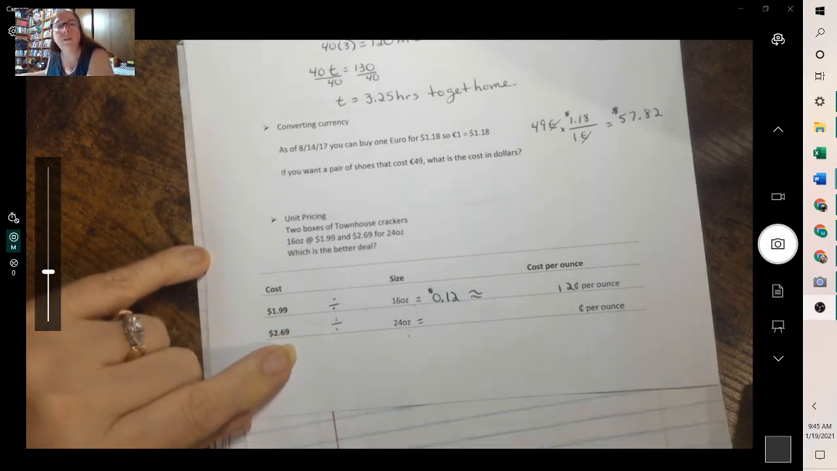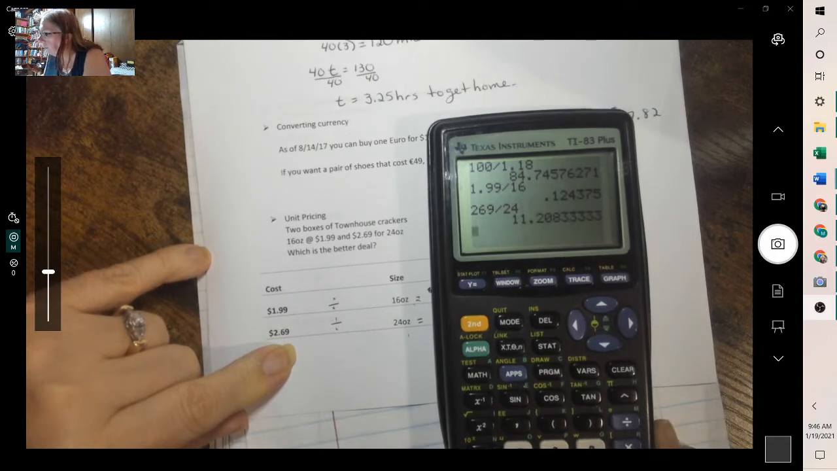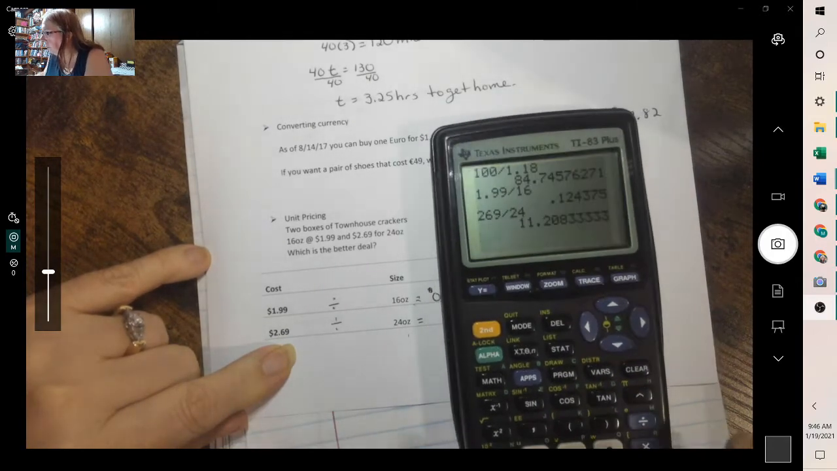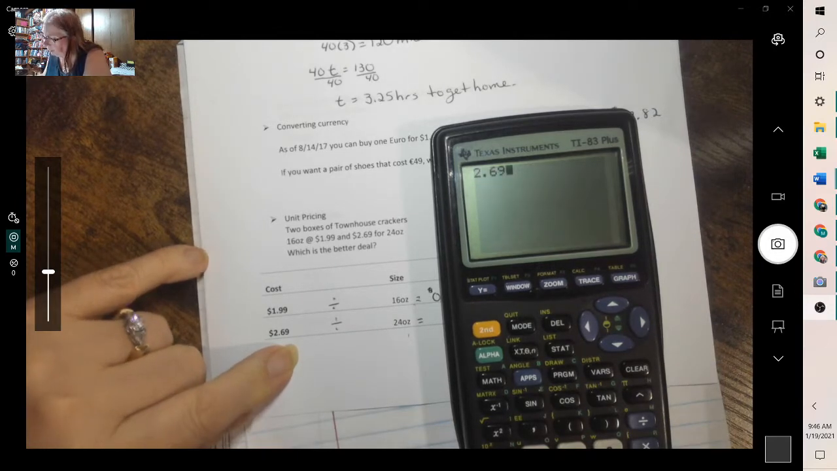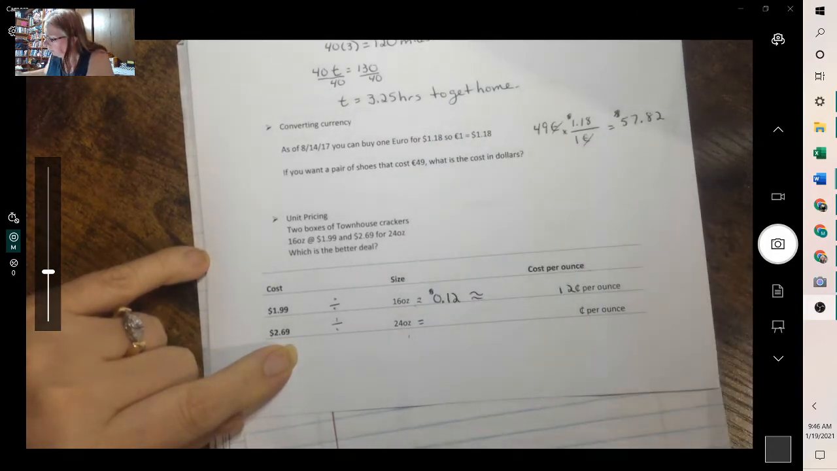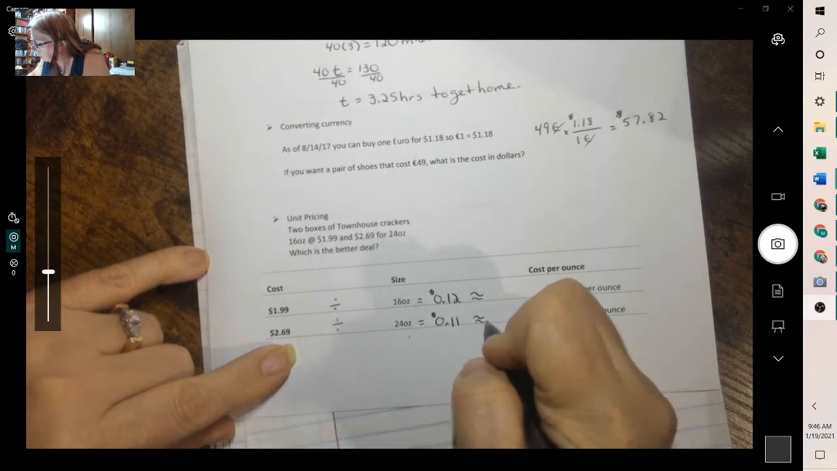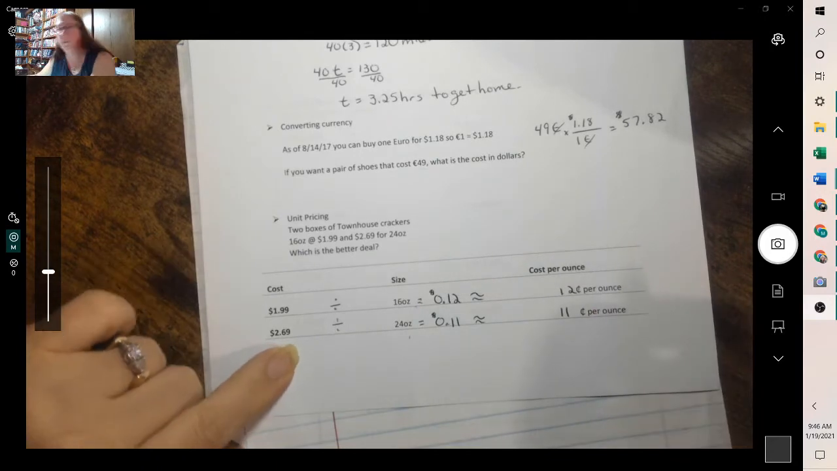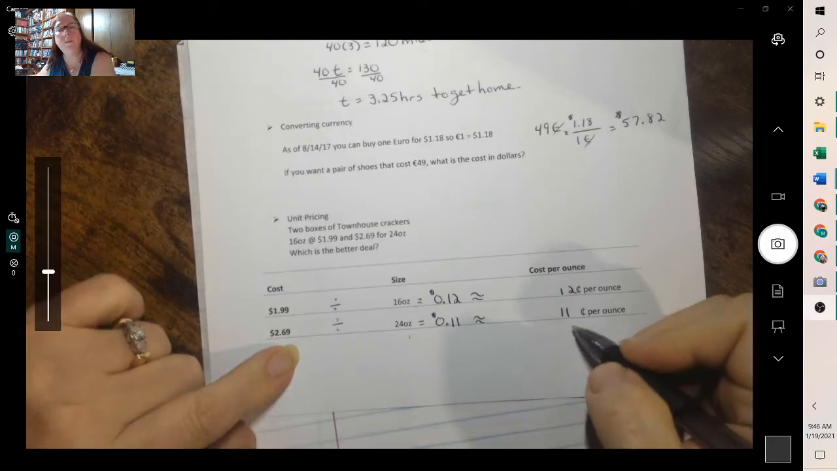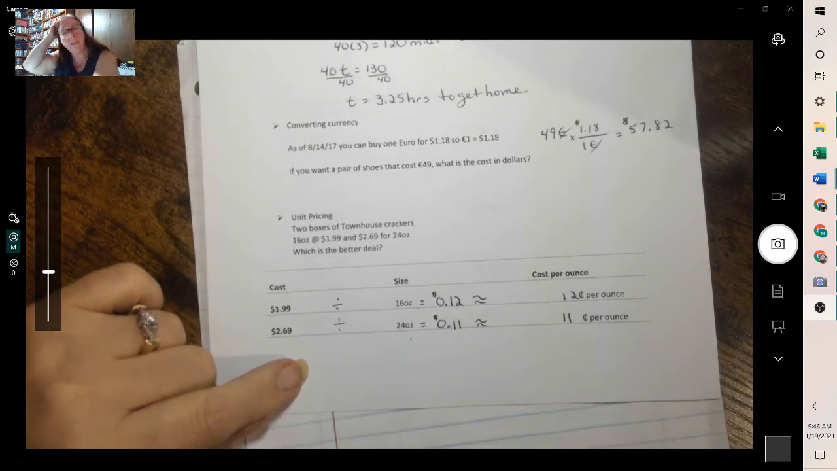The next one, 2.69 divided by the 24, we get, whoops, did something wrong. Forgot my decimal. 2.69 divided by the 24 gives us 0.11. So it's 11 cents each. So this one's the better buy. I mean, it's only a cent per ounce, but still, it is the better buy.